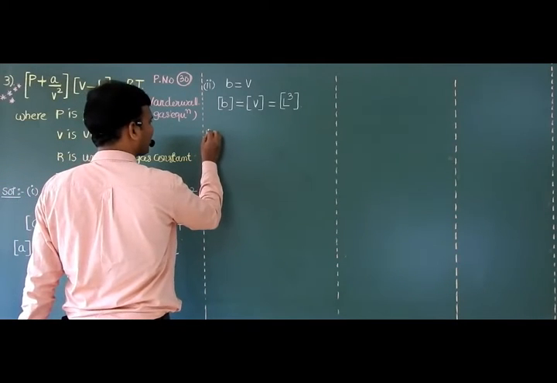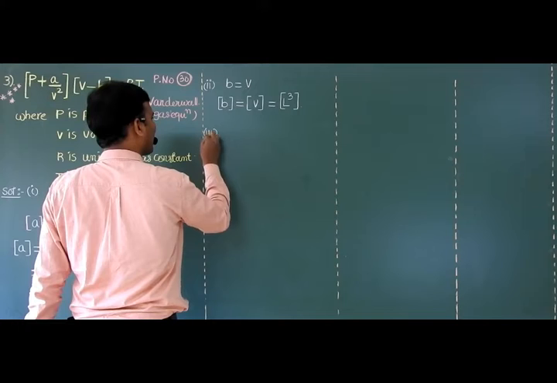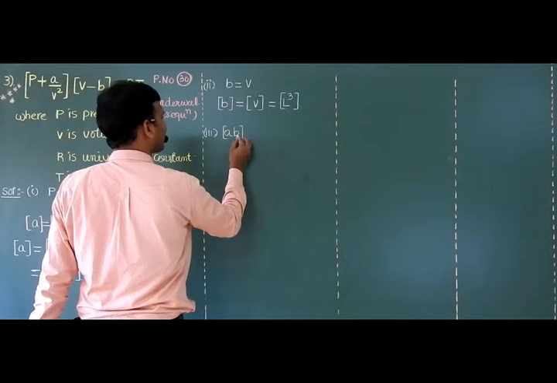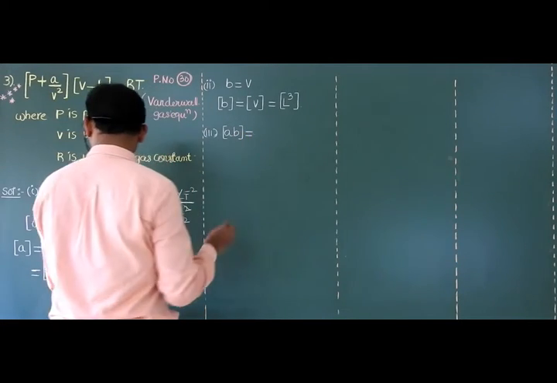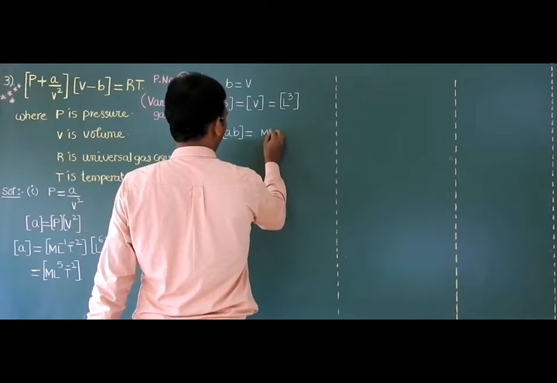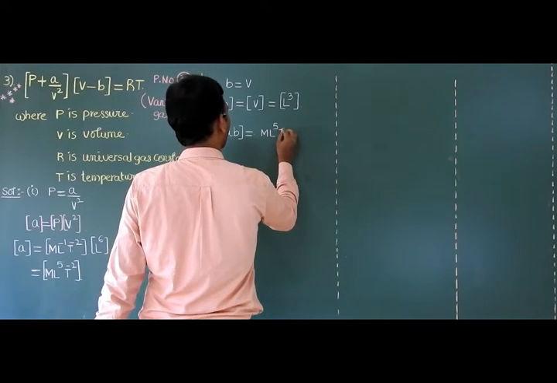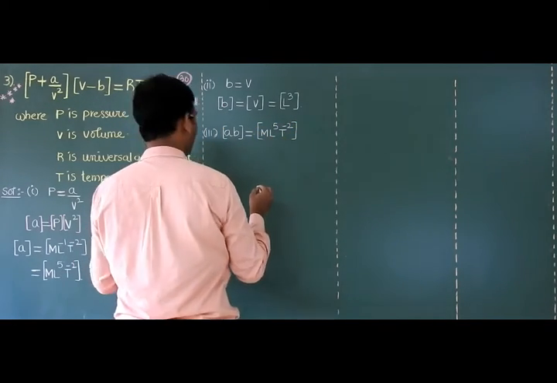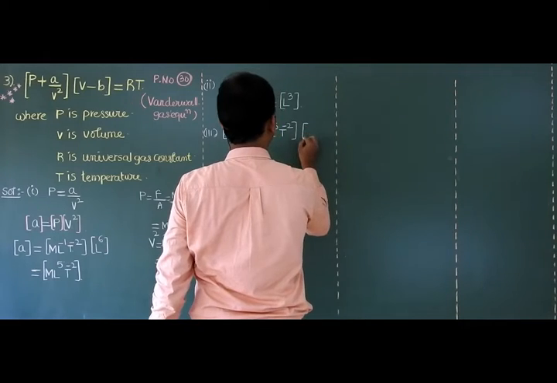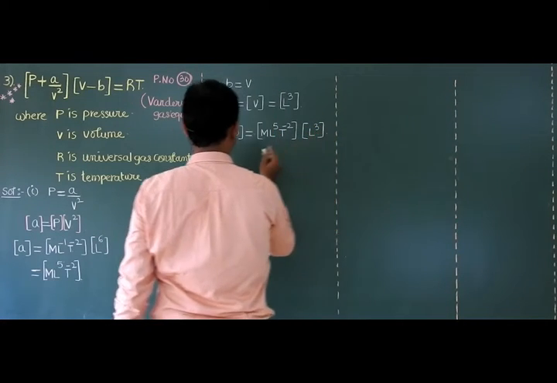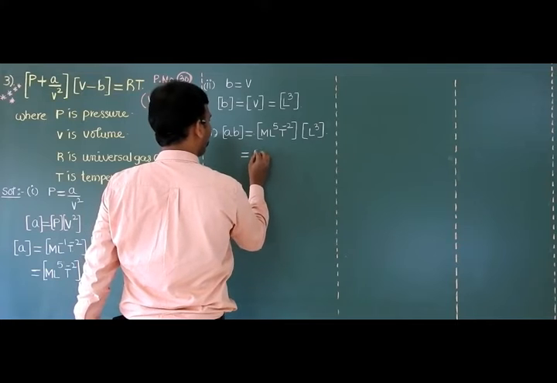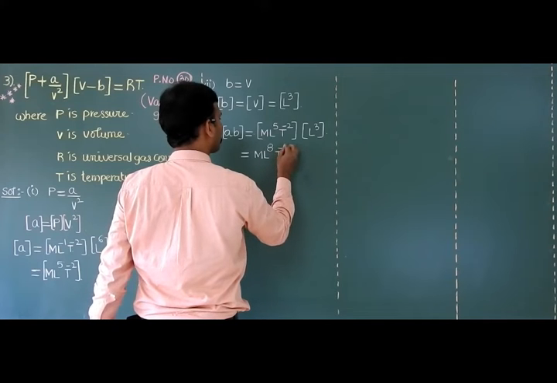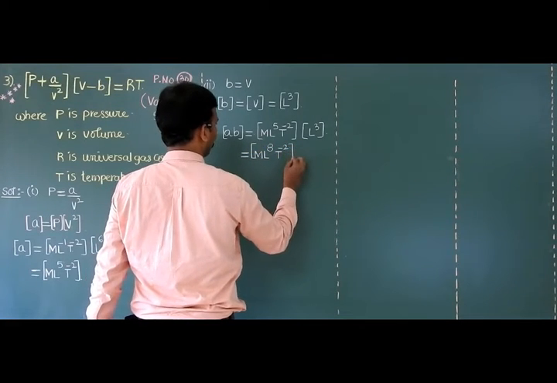Third question. In some examinations, they are asking the dimensions of AB, A into B. What is A? M, L raised to 5, T raised to minus 2. And B is L cube. Then the answer is M, L raised to 5 plus 3, 8, T raised to minus 2. Over.